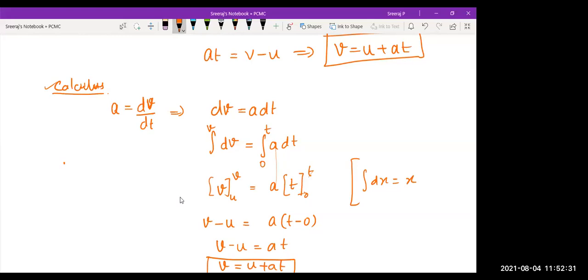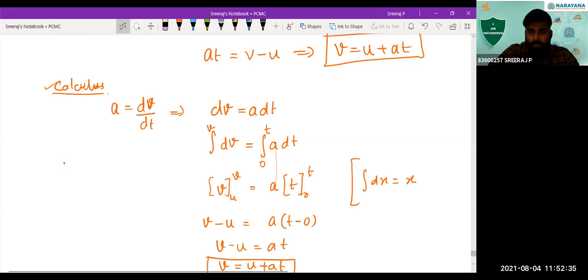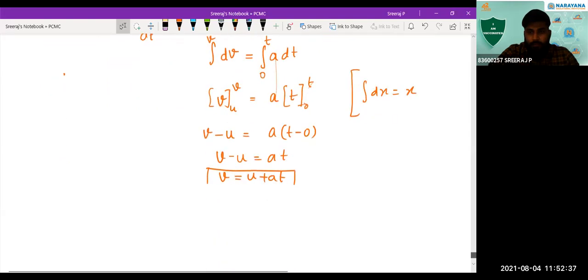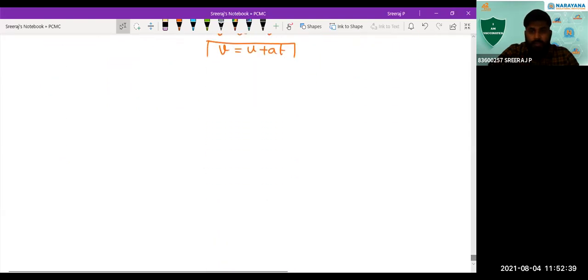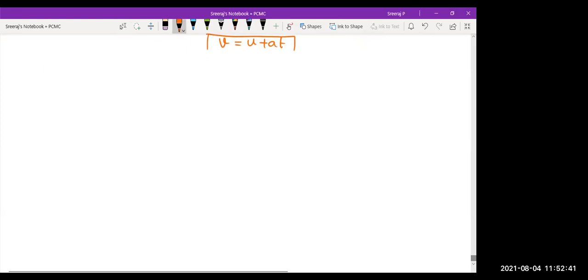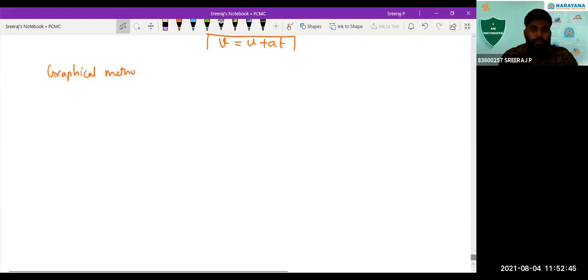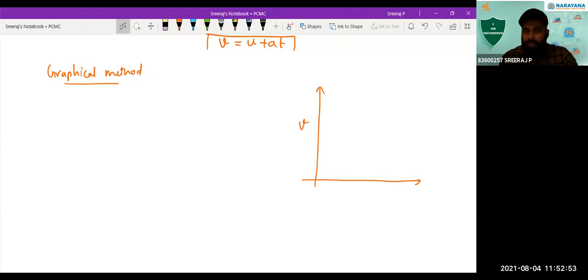Yes, sir. Okay, so let me introduce you to this method also, the method from the graph. That is the graphical method of obtaining this equation, how it is, that also we can see. How do we do this? We consider the velocity time graph.